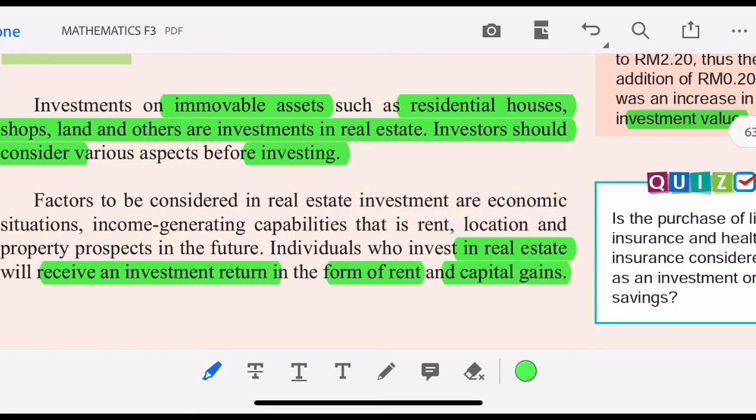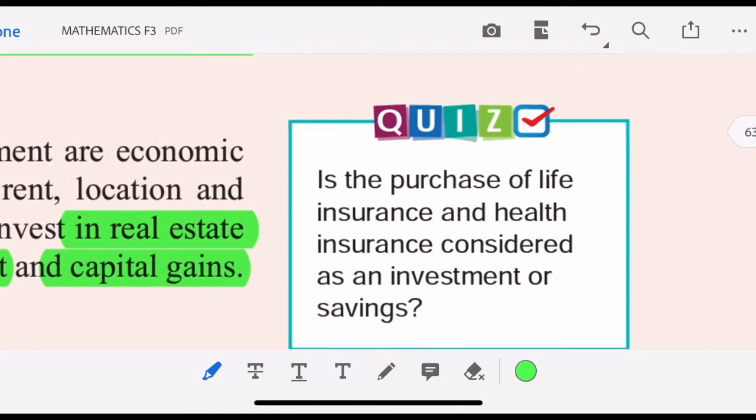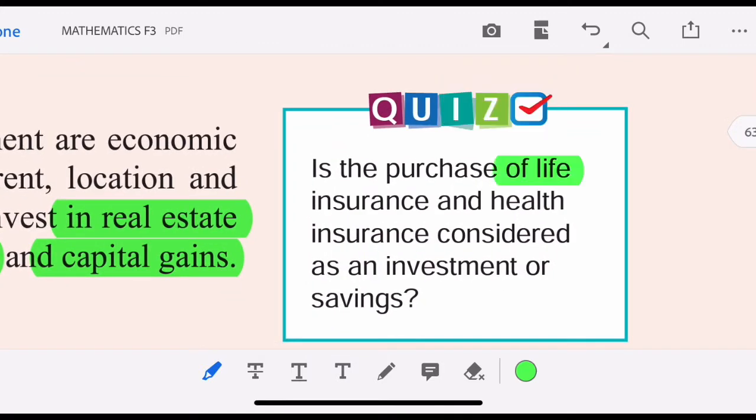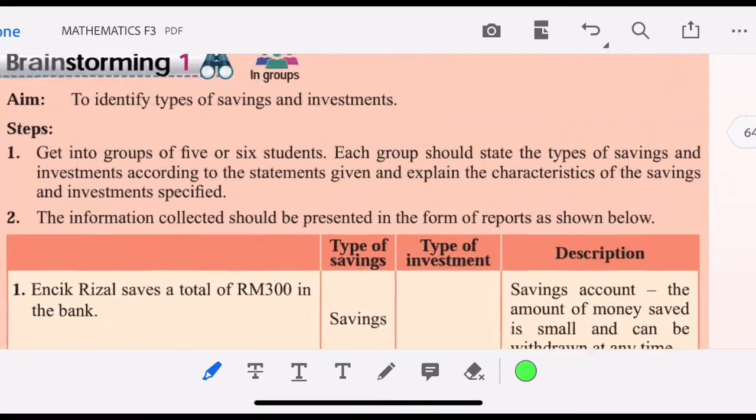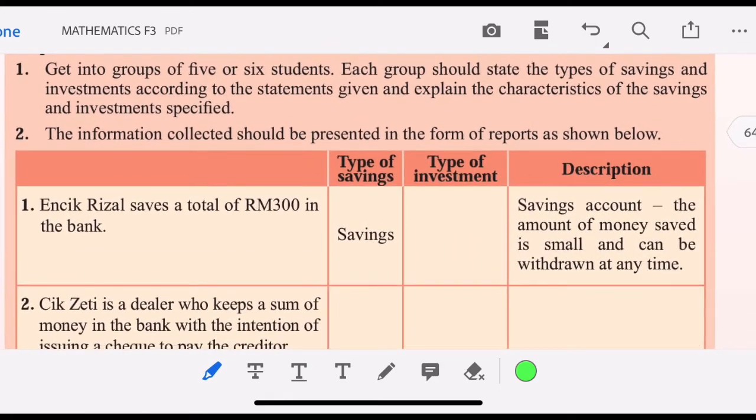and capital gains. Is the purchase of life insurance and health insurance considered an investment or savings? What is your answer? You may try to discuss with your friend.